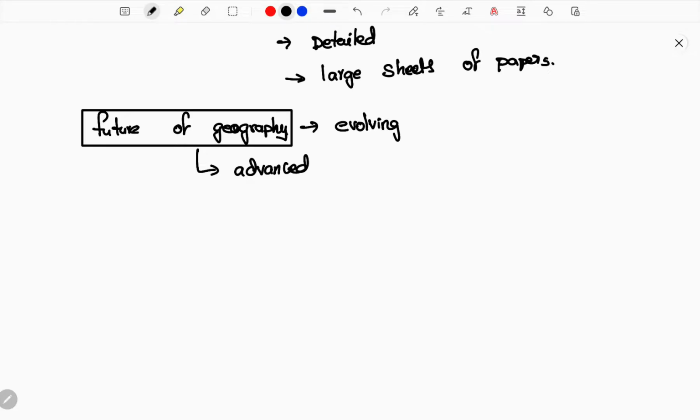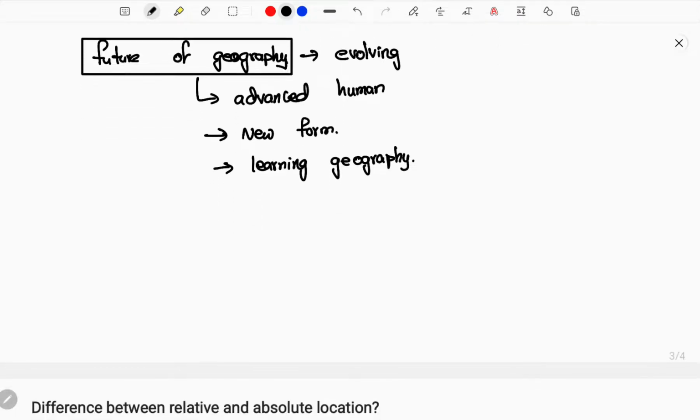Day to day evolution will be happening, and it is advancing with human geography and the latest concepts. As I mentioned in the last video, I clearly mentioned environmental geography, which is a new form. So many new forms of geography are being added one after another in the modern concept. More geography teachers and professors are required in the education system, because learning geography is a beautiful and interesting concept, and it keeps making us more and more knowledgeable.